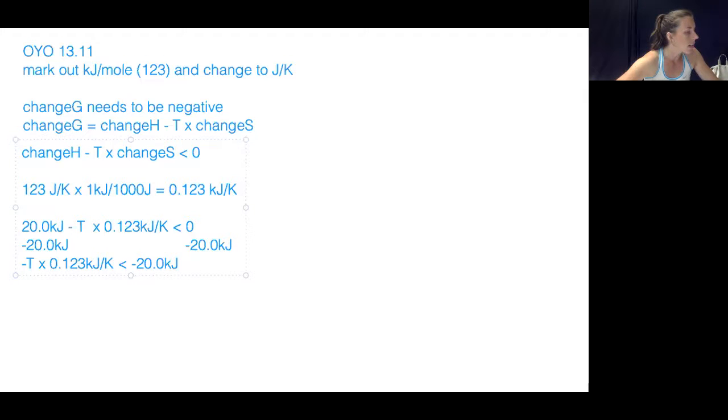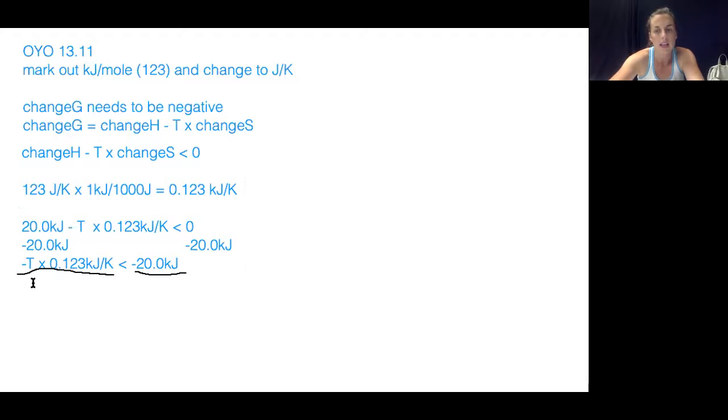Next, it looks like they divided by negative 0.123 to get rid of this negative sign and to move this to the other side, so T would just be all by itself and not be negative. Okay, so we're dividing on this side of the inequality and dividing on this side of the inequality.